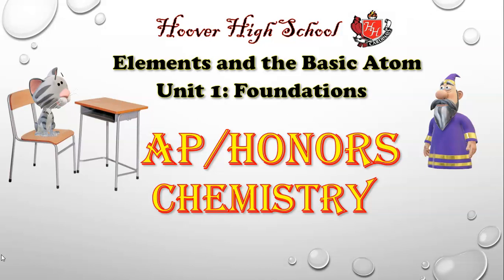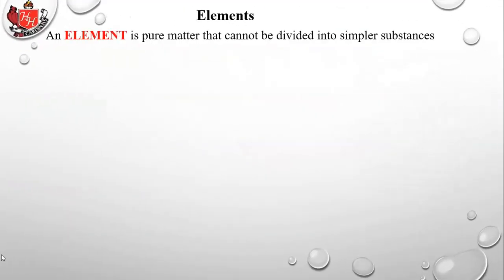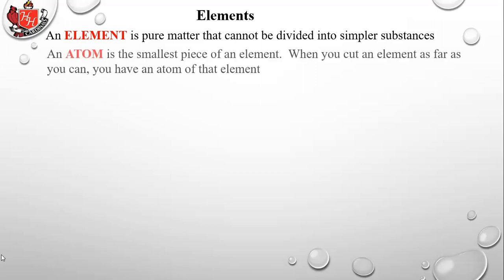Chemistry, we're now moving on to our first lesson actually in the subject of chemistry, and this is on elements and the basic atom. So an element is pure matter that cannot be divided into simpler substances. An atom is the smallest piece of an element. When you cut an element as far as you can, you will have an atom of that element.